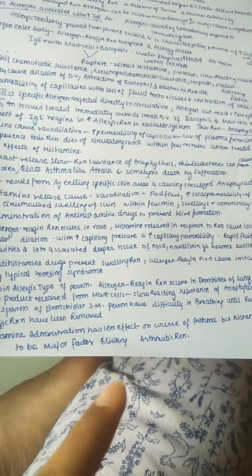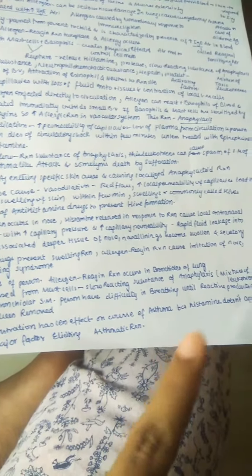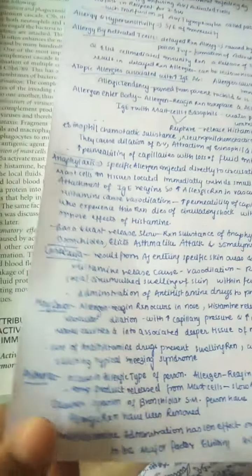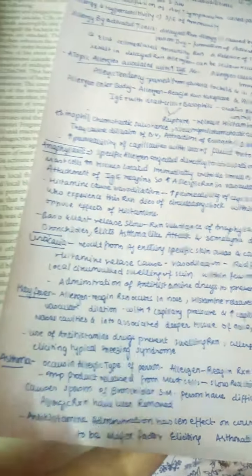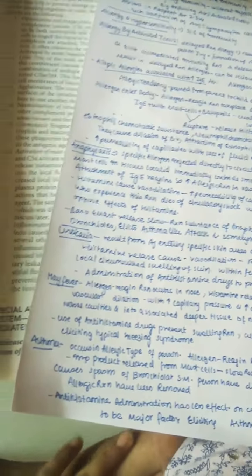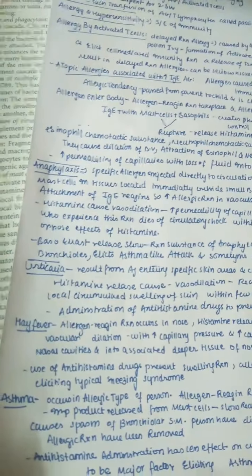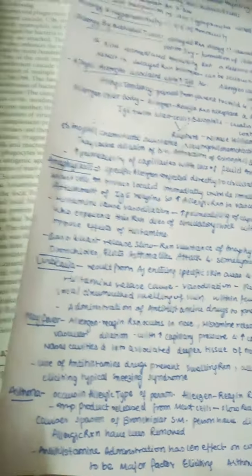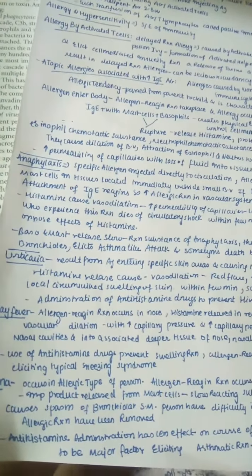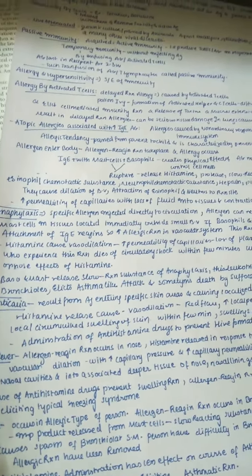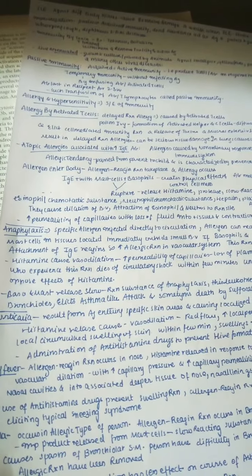So antihistamine administration has less effect on the course of asthma, because histamine doesn't appear to be the major factor eliciting the asthmatic reaction. So even asthma looks to be a somewhat atypical case when compared with urticaria and hay fever. Anaphylaxis is the most dangerous one among allergic reactions, and next comes asthma, and next urticaria and hay fever. So this is about allergies, and we also discussed passive immunity here.